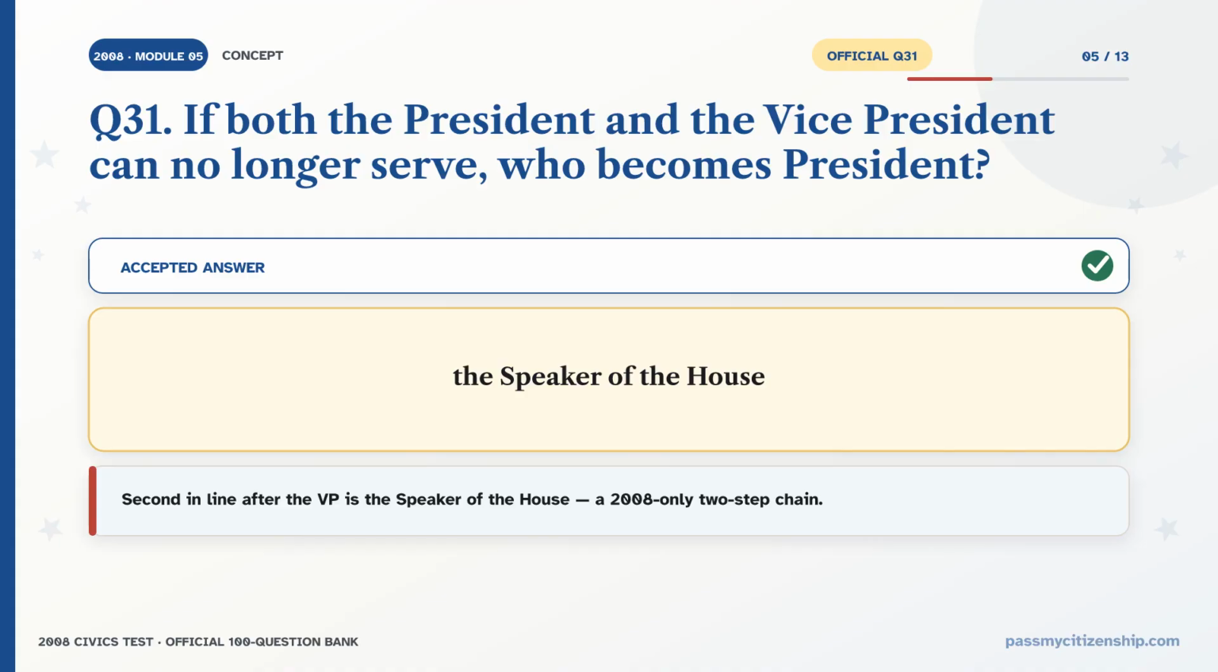Question: if both the president and the vice president can no longer serve, who becomes president? The accepted answer is the Speaker of the House. Second in line after the vice president is the Speaker of the House, a 2-step chain from 2008. The Speaker of the House is second in line. This 2-step chain is a 2008 bank question. Drill Q30 and Q31 as a pair.